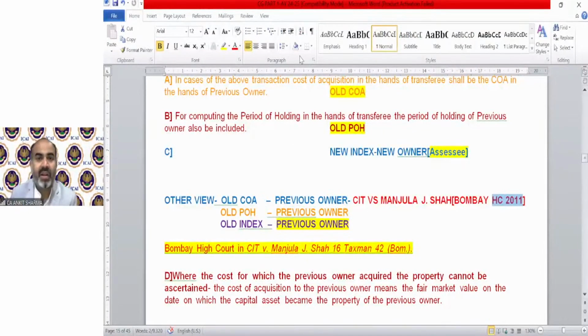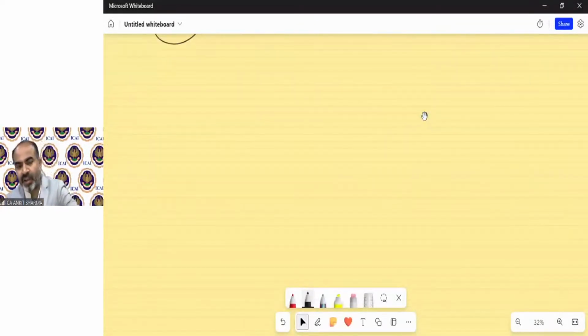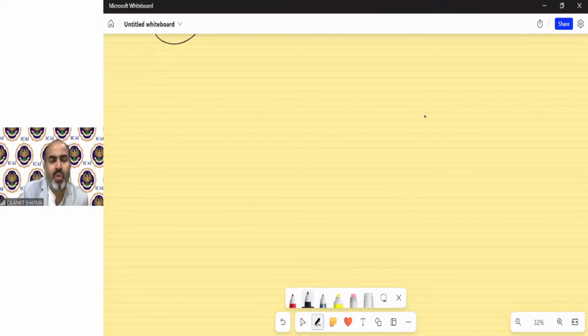Okay, Ms. Vaishali Bindal asked a different question. She's saying, sir, if an asset has been gifted twice, will it remain the same? There is no problem.